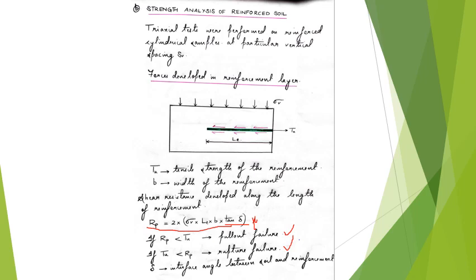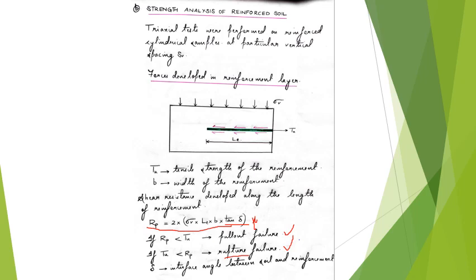Then due to the normal stresses acting on the reinforcement, it will have a tendency to get pulled out. Now the second mode of failure is rupture failure. That is when the shear resistance, that is RP, developed along the length is greater than the tensile strength. Then it can no more take that force.